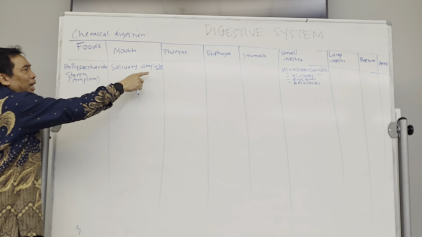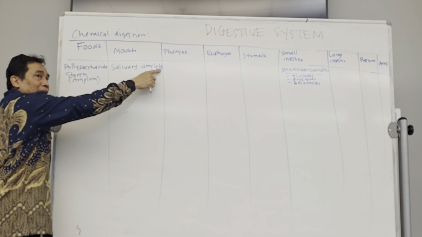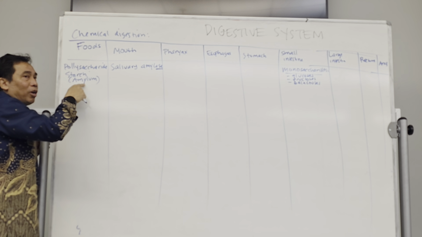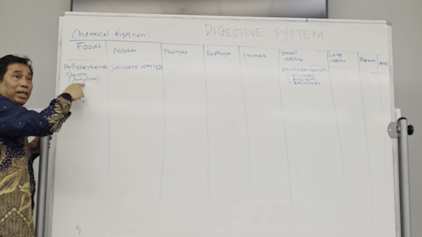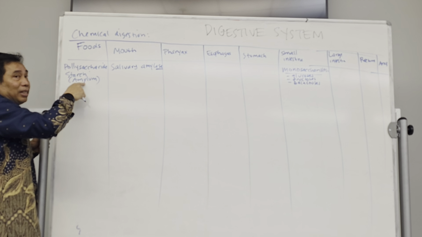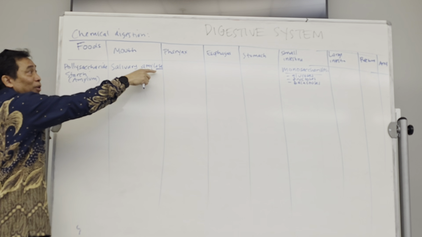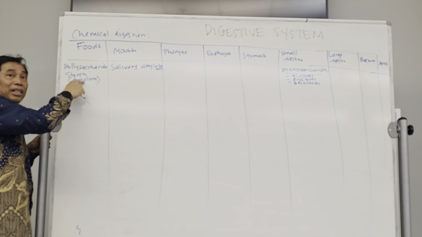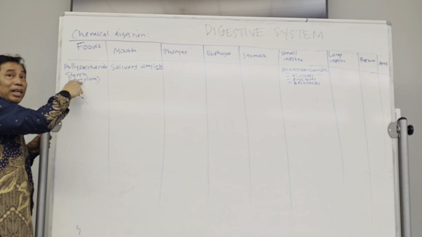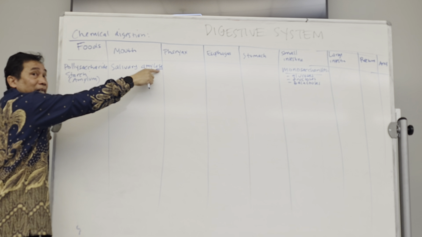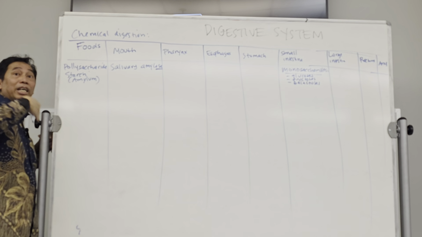Now, this is something you're going to learn here. Mostly the name of the enzyme will reflect the name of the substrate that will be processed. Okay? Look at the ase ending. It means enzyme.